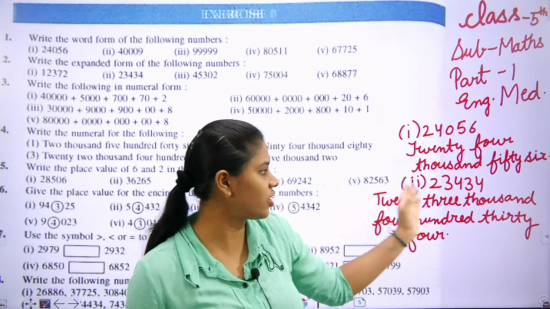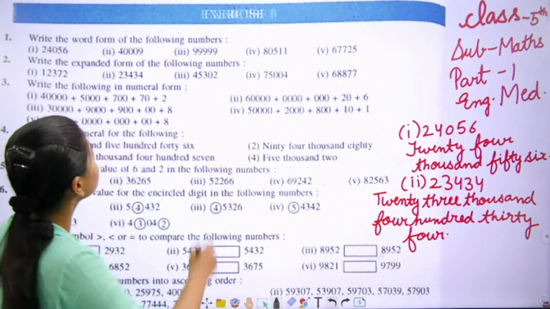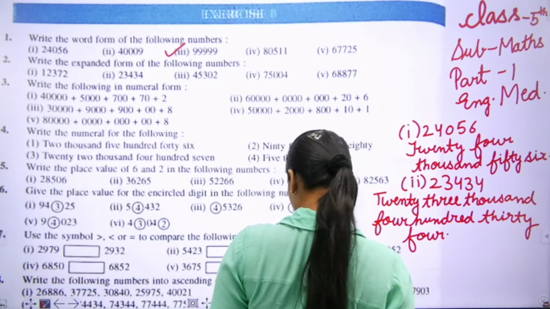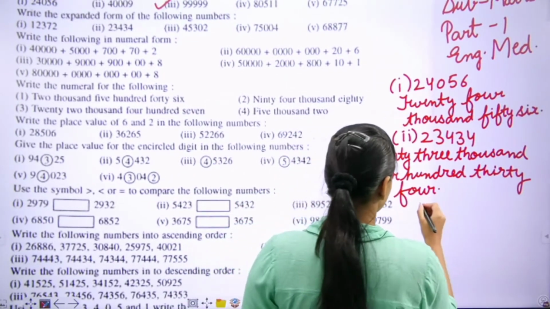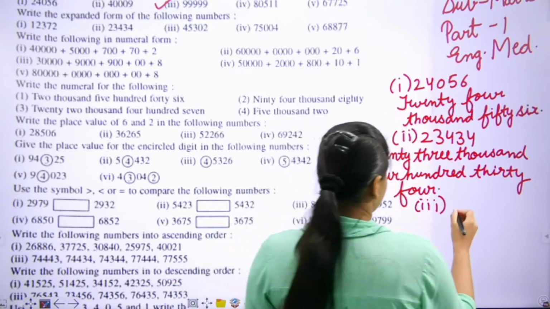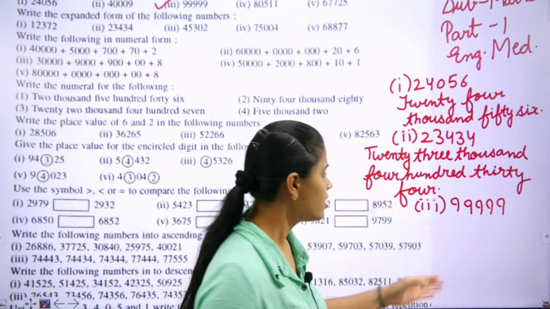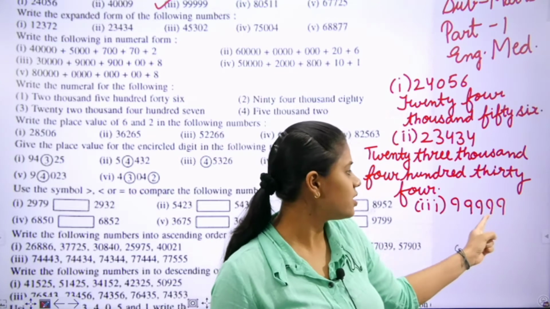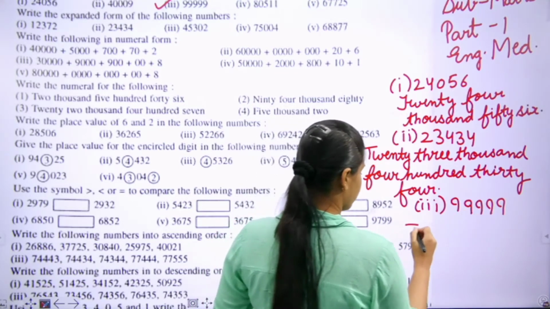That is 23,434. Move to the next one. Third one. That is 99,999. Ones, tens, hundred, thousand, 10,000.